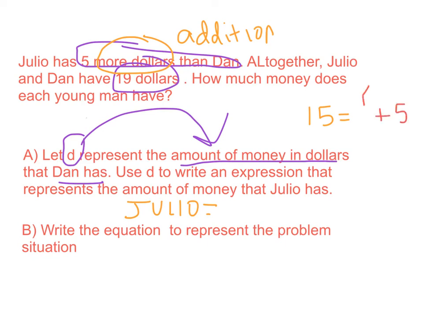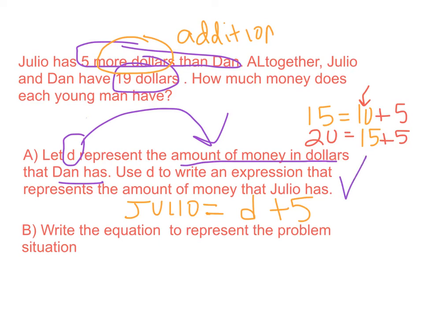So if Julio has $15, we always know that we have to add $5 to Dan. What does Dan have to have? If Julio has $20, well, what does Dan have to have there? Well, for $15, Dan has to have $10. For $20, Dan has to have 15, right? Because we're going to add 5 to whatever we have to our new total. So Julio, in this case, would be D plus 5. That is Julio, okay? So we know what Julio is. Now we know part A. So part A is done.